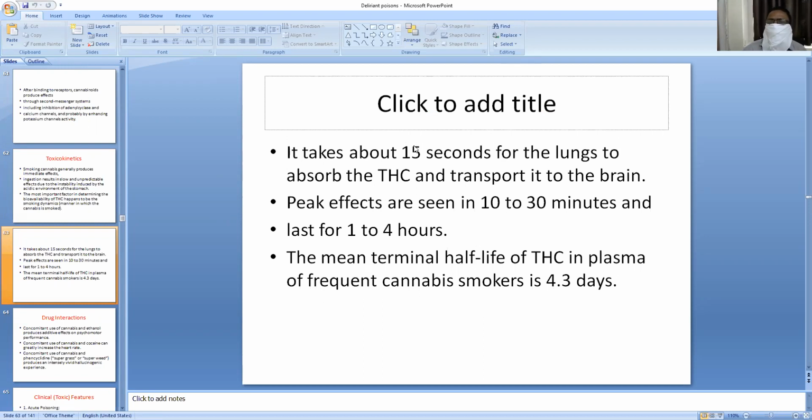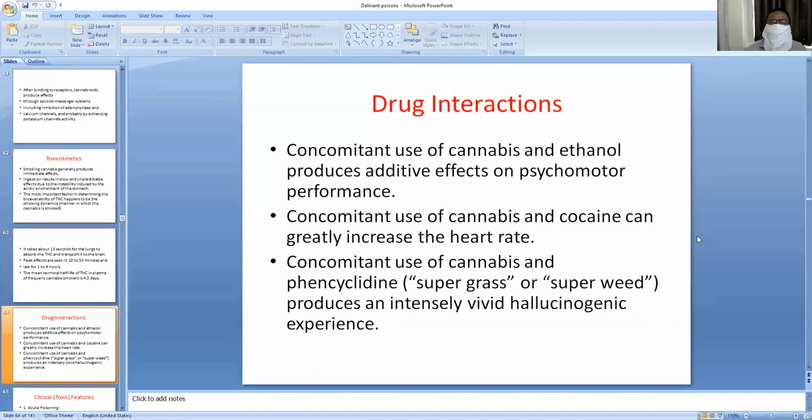Smoking is a very effective method of taking cannabis preparations. It takes about 15 seconds for the lungs to absorb tetrahydrocannabinol and transport it to the brain. Peak effects are seen in 10 to 30 minutes and last for 1 to 4 hours. The terminal half-life of THC in plasma is 3 to 4 days.